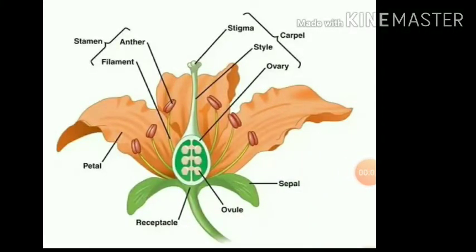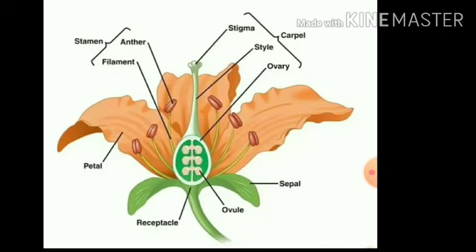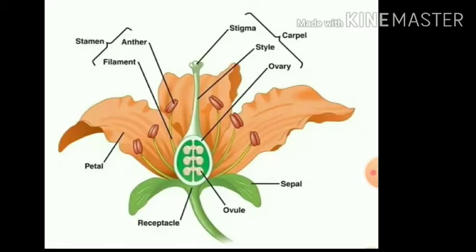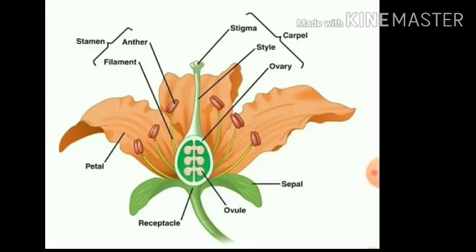In the previous video, we discussed the leaf part. In this video, we are going to discuss the flower part. So guys, let us have a look here. A flower is a reproductive organ which consists of 4 whorls. Whorls are nothing but the parts. So guys, have a look here.